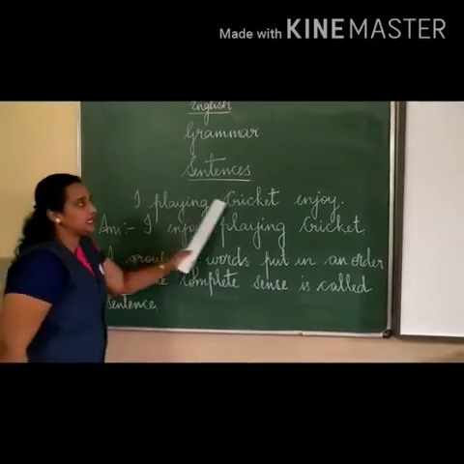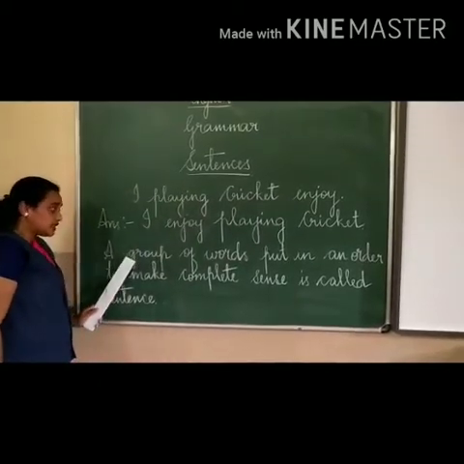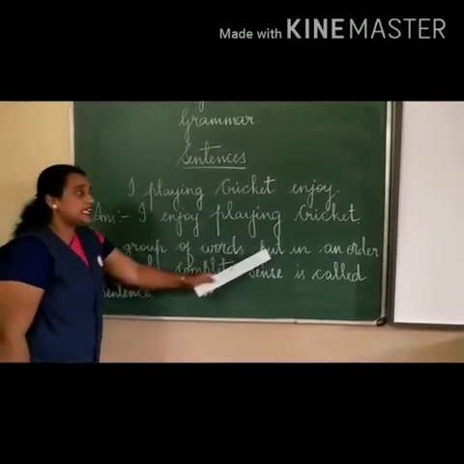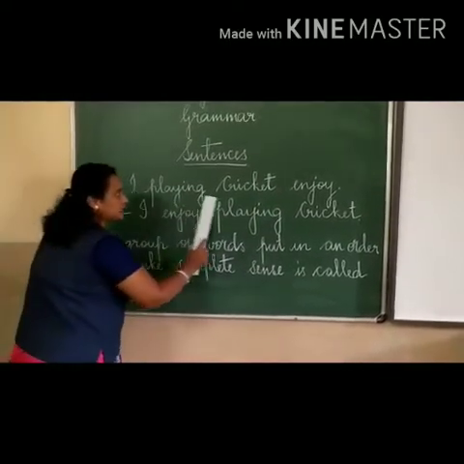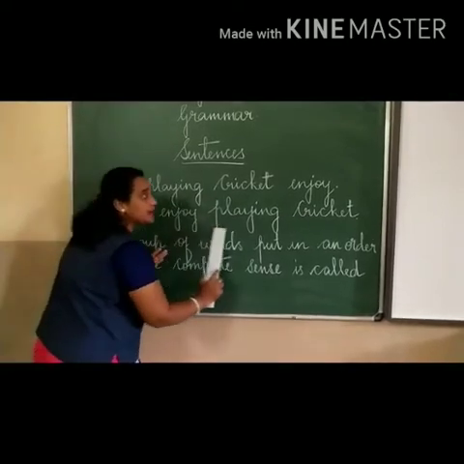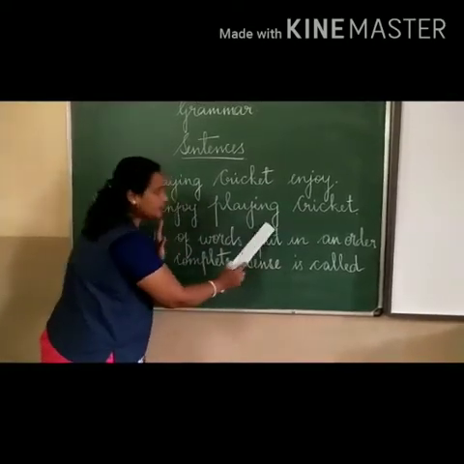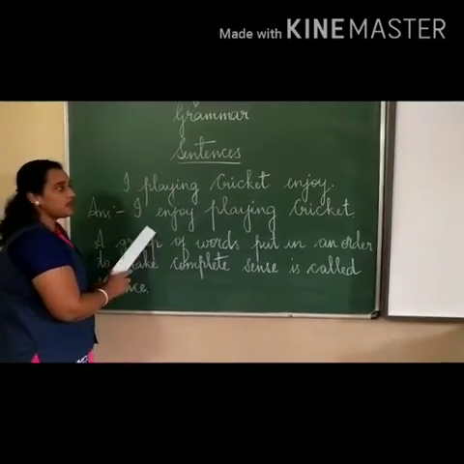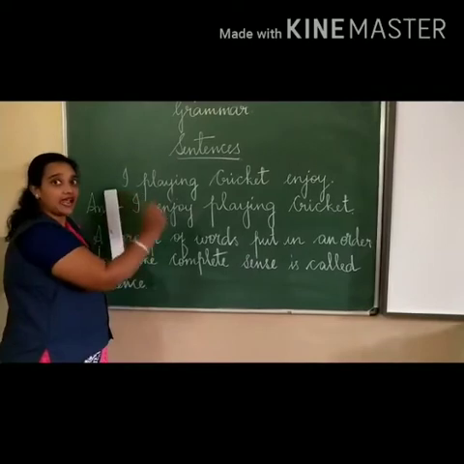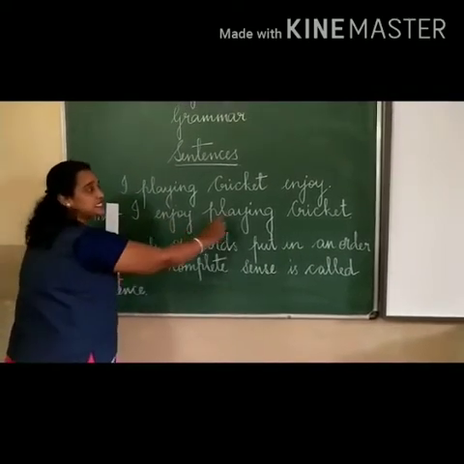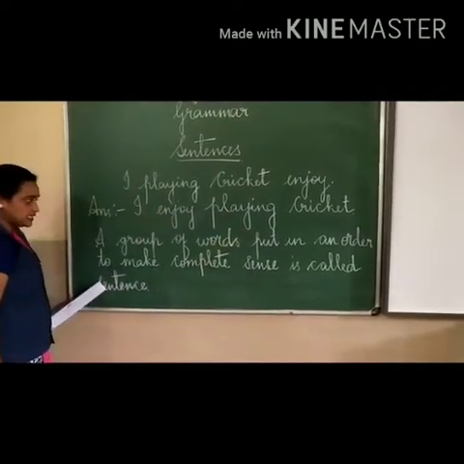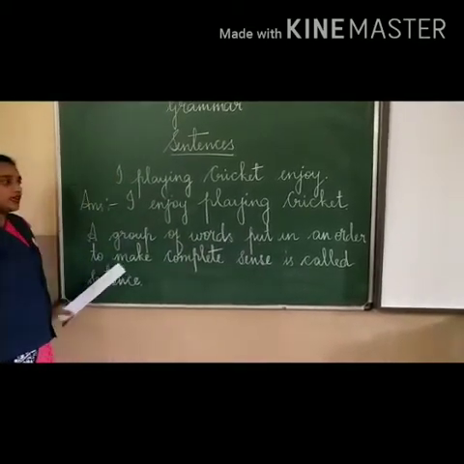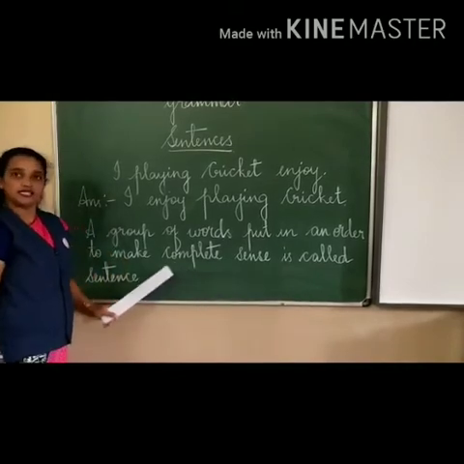It was not in a meaningful way, but I put the group of words in an order to make complete sense. So a sentence means a group of words put in an order to make complete sense.